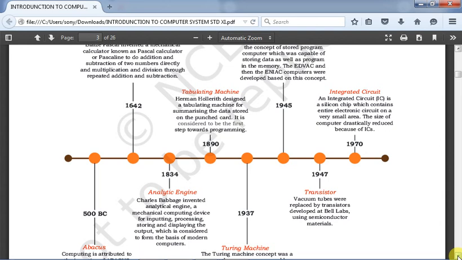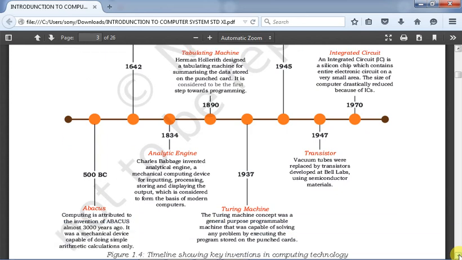So in this way, from 500 BC to 1970, the evolution of computers took place, and within a very short period of time, in this modern era, it has evolved like anything. Modern day computers have a lot of facilities. They have a fingerprint scanner, an internal modem, internal network connectivity. We can do conferencing because of the inbuilt camera. A lot of things have been developed here. These are the evolution of computers.